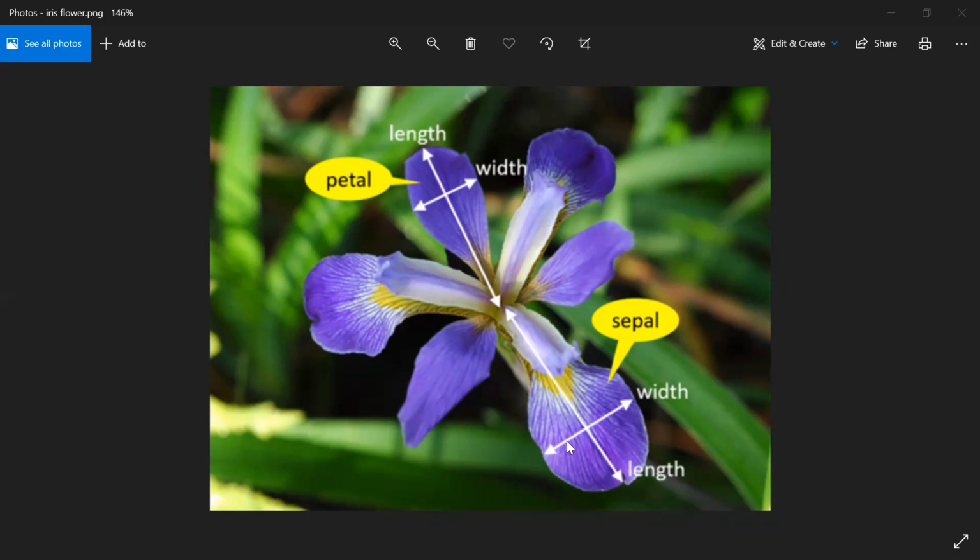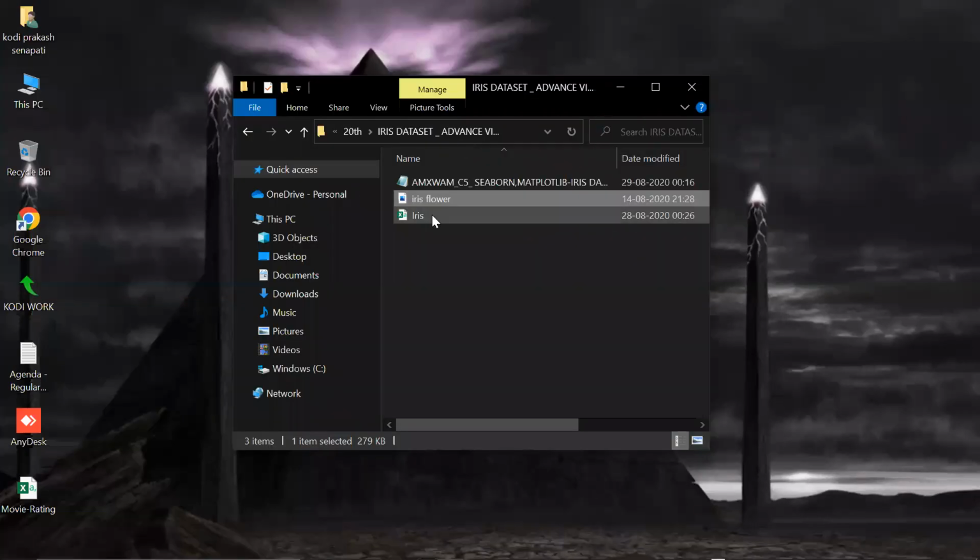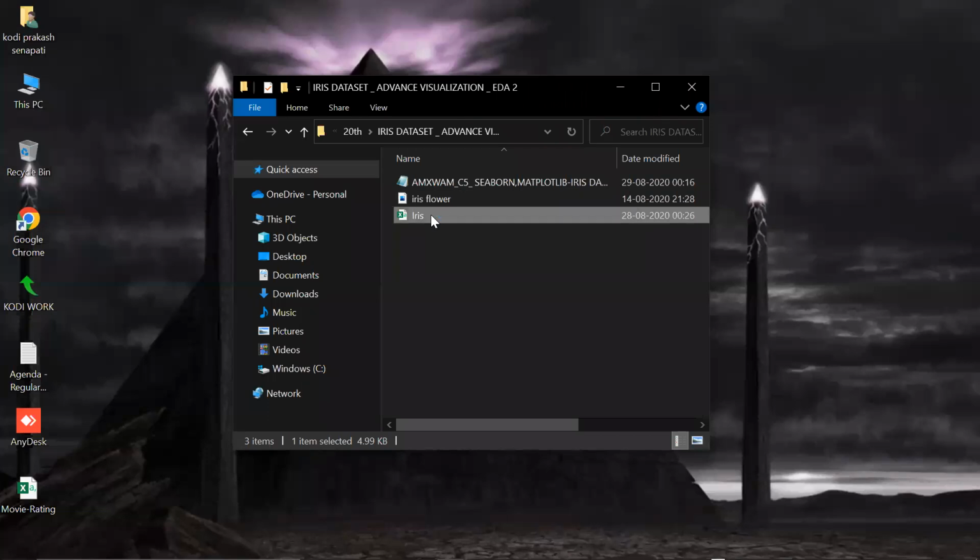So this is called iris data visualizations, guys. This is called iris data. So you know what the flower is? We're trying to do an exploratory data analysis for this flower. All right. Let's talk about what exactly the data set looks like.